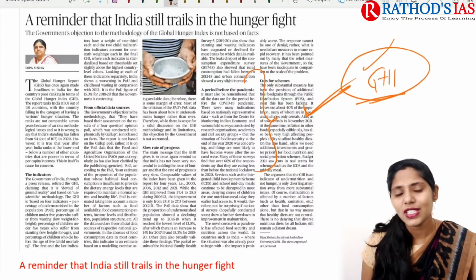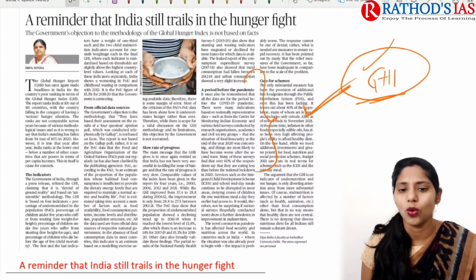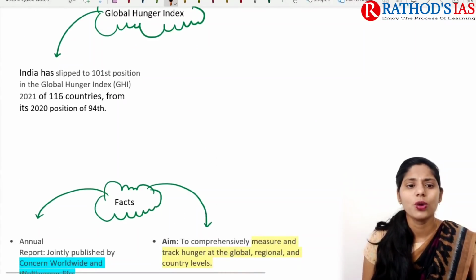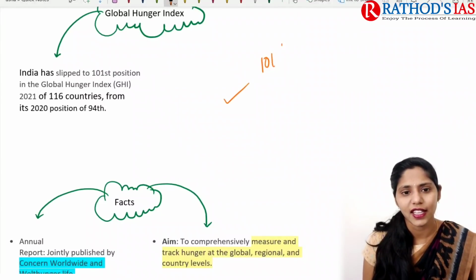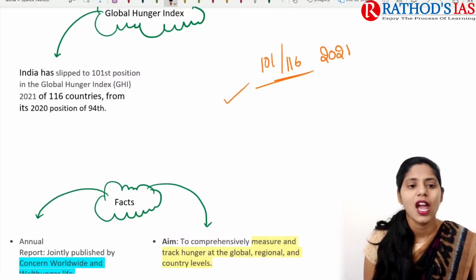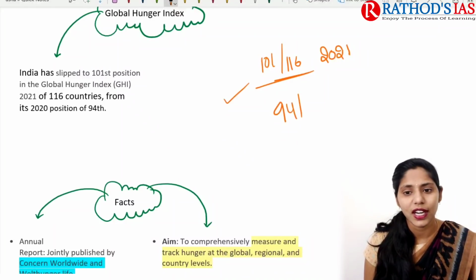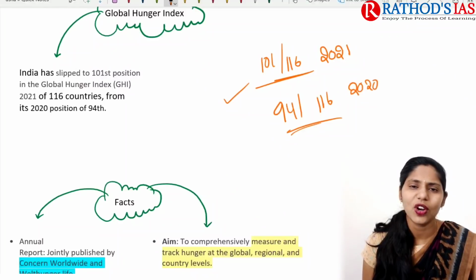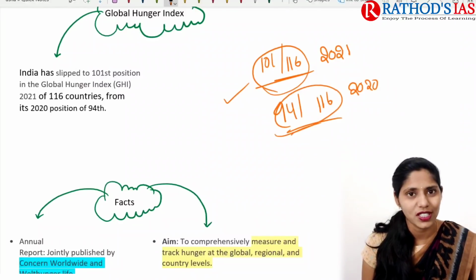Now let us see some details of this Global Hunger Index and what this article is trying to say. Recently the Global Hunger Index was released, and India's rank is 101 out of 116 in 2021. If you see 2020, it is 94 out of 116, right? So in 2020 we got a better score compared to this year's score.